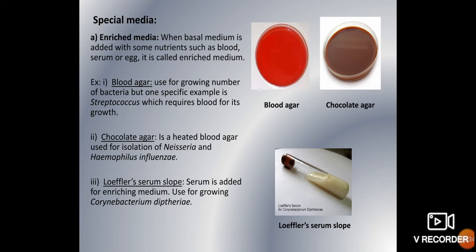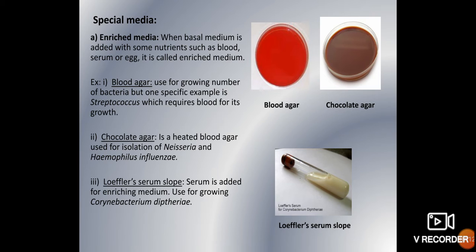Finally, we will talk about the special media. First one is the enriched media. Please note down the terms whatever I am discussing, because in each spelling there will be a lot of differences, so you should not get confused with all those media. So I am talking now about only enriched media. So what is enriched media? As I told already, when you add some kind of content to the basic media, it will become the enriched media. Contents like blood, serum or egg, anything like this you add to make the media enriched, then it will become the enriched media.